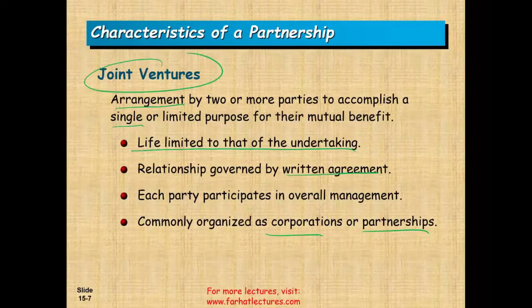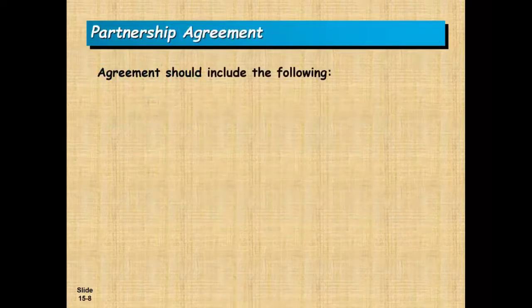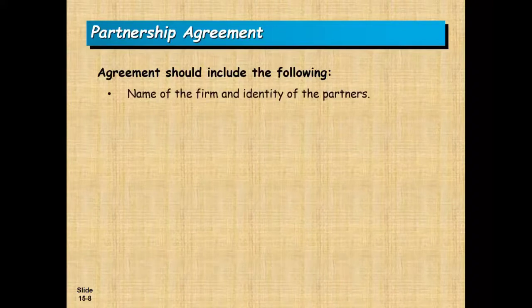You need to know what a joint venture is, because you want to differentiate it from a partnership, general or limited, and this could be, who knows, a question on the CPA exam. So what should a partnership agreement include? When you form a partnership, what does it include? Now we're going to have a list of items, just a laundry list of things. One, the name of the firm and the identity of the partners. Who are the people? We obviously need to know this.